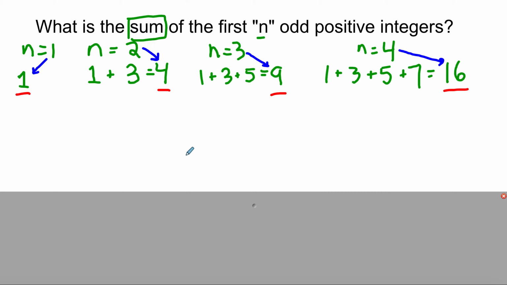If you wanted to know the sum of the first 1,000 odd positive integers, you wouldn't have to actually sit there and go 1 plus 3 plus 5 all the way until you've counted to 1,000 odd positive integers. You would just need to do 1,000 squared, right? So the sum of the first n odd positive integers is always just going to be n squared. That's a pattern, and we have now made a rule about it, so we don't have to do all of this laborious arithmetic to get the answer. We've noticed a pattern and been able to make a rule about that pattern, that the sum of the first n odd positive integers is always going to be n squared.